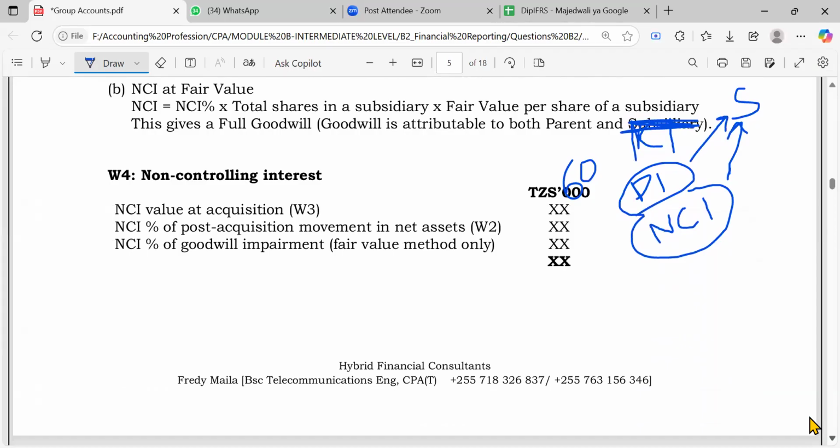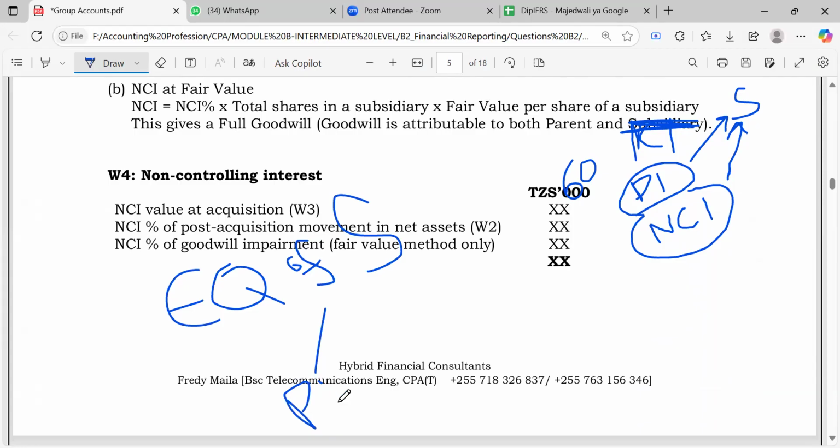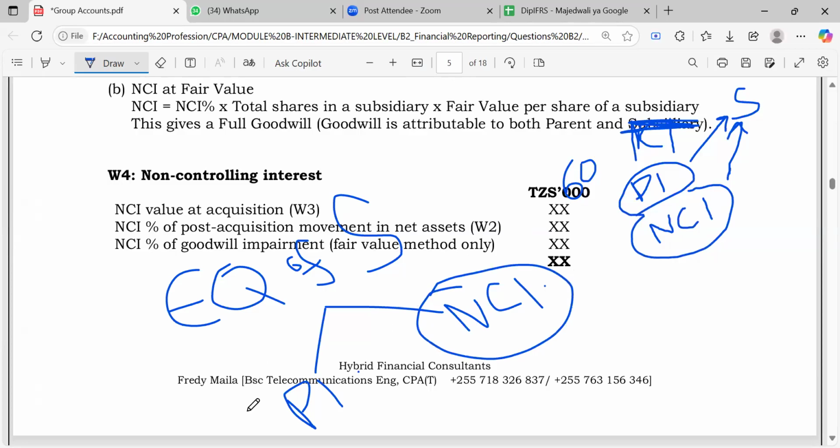After getting that, what follows is, remember, when you do the consolidation, consolidation is all about breaking down the equity of the subsidiary. This is the point you should get. That's what we focus on, breaking down the equity of a subsidiary, partly into parent interest and partly into non-controlling interest. This is the thing we are most interested in as far as consolidation is concerned.